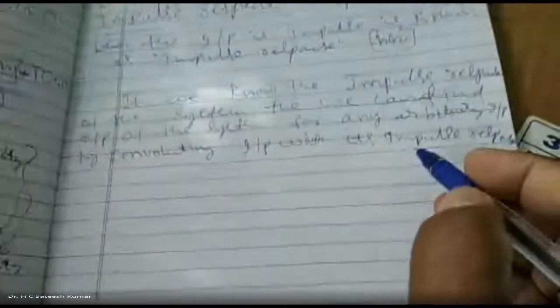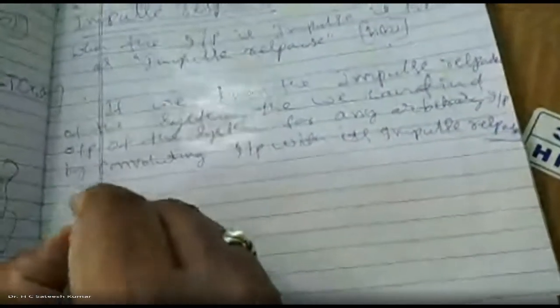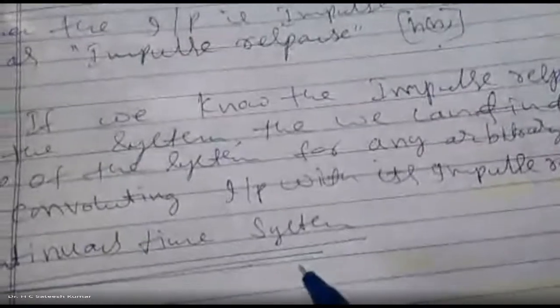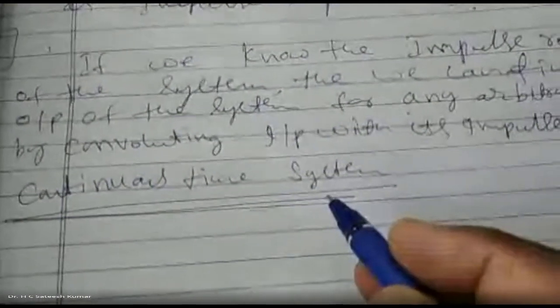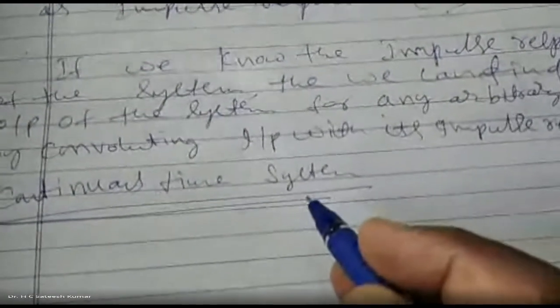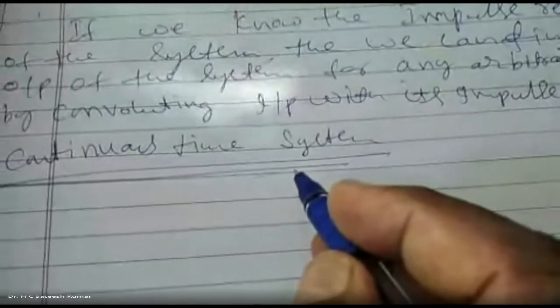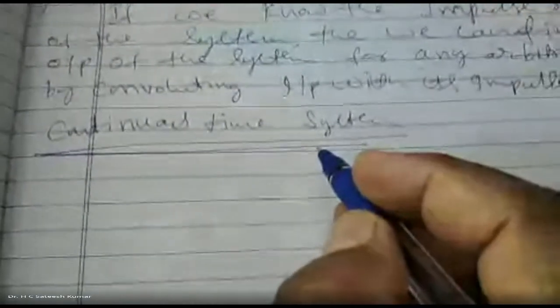Okay, now let us go to the continuous time system. Same thing, I'll copy it. The only difference is that summation is replaced by integration, n is replaced by t, and k is replaced by tau.